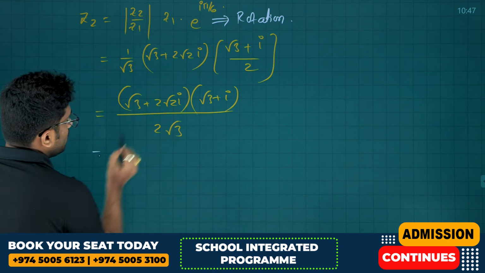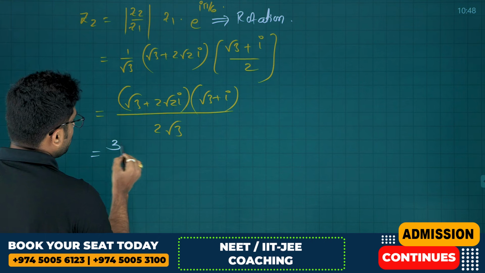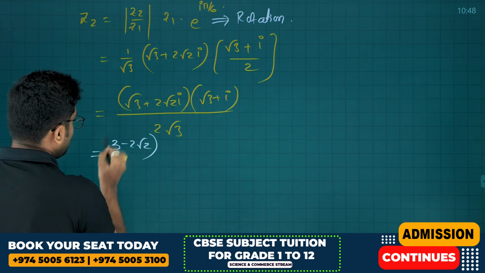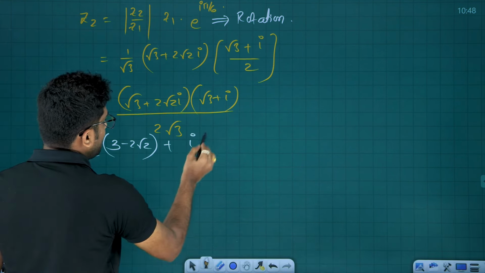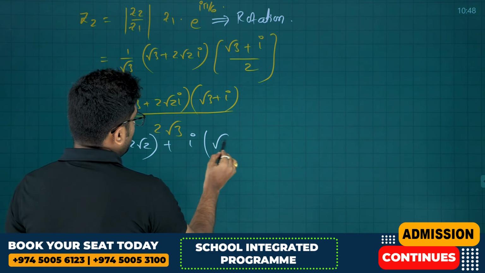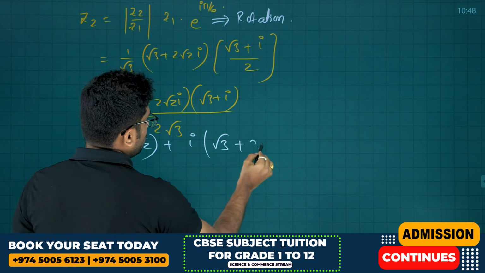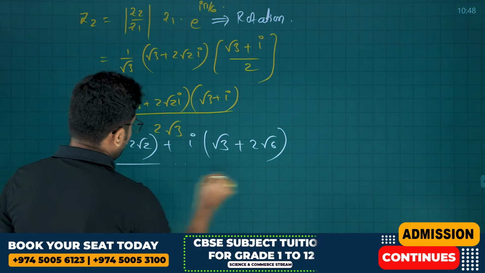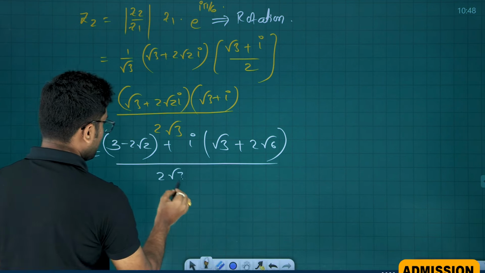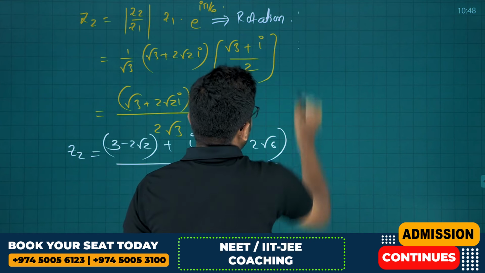So root 3 plus 2 root 2i into root 3 plus i: root 3 into root 3 is 3, 2 root 2 into 1, but i into i is minus 1, so 3 minus 2 root 2, this is the real part. The imaginary part will be root 3 into 1, root 3, plus 2 root 2 into root 3, that is 2 root 6, whole divided by 2 root 3. This is Z2.